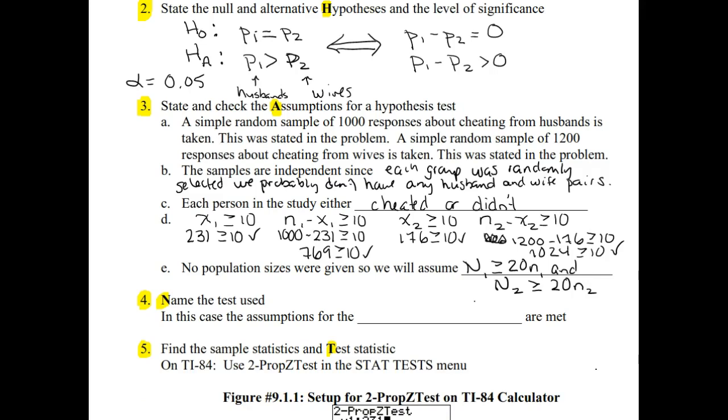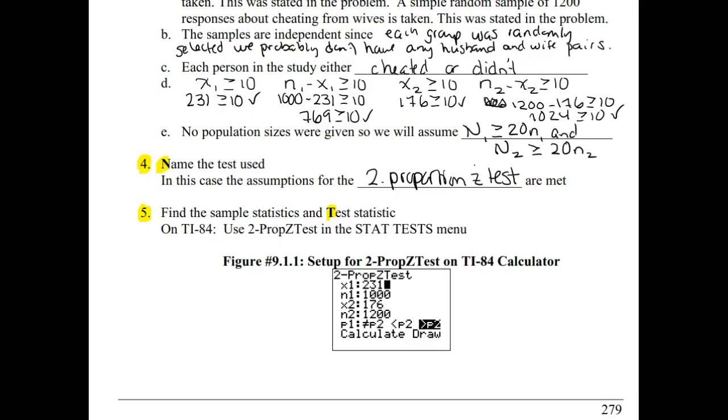All right, so if all those conditions check out, then we have the conditions to run a two-proportion z-test. Okay, so in the last unit, the previous chapter, we looked at the one-proportion z-test when we had one set of sample data, and now we've got two that we're comparing, so we're using the two-proportion z-test.